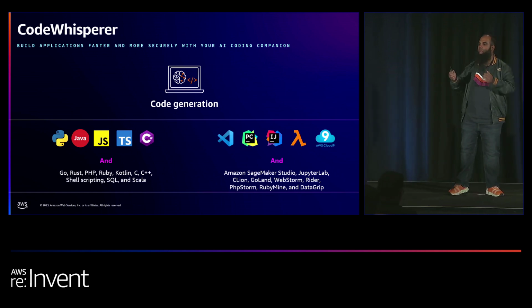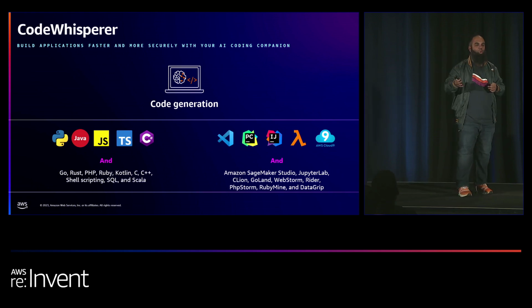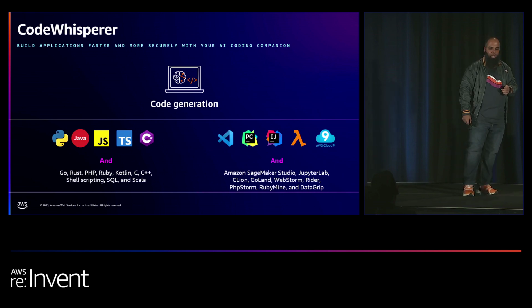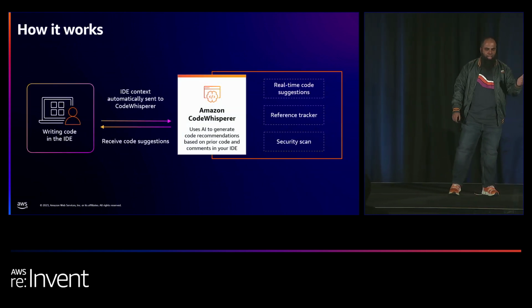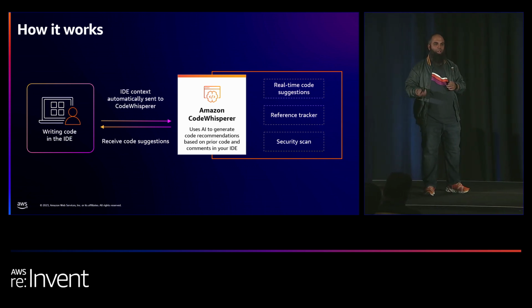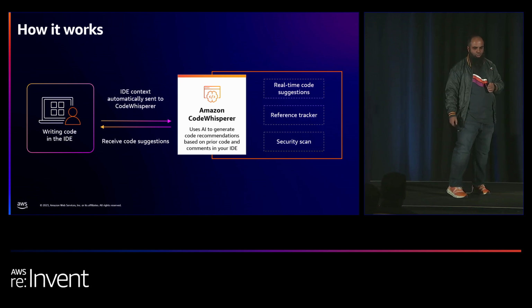The idea is that you can have code in your IDE, and then have Code Whisperer scan that code and suggest, okay, this code probably is not secure enough, and these are some options you can leverage instead. So the way it works is you write the code as a developer, and then you get back real-time code suggestions. You also have a reference tracker, and you can also do security scanning, not for Go, but for other languages.